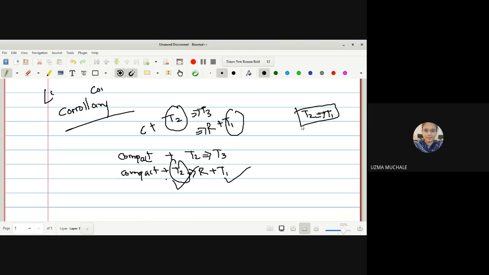In the next lecture we will prove every compact T2 space is normal and T4. Then we will go for some of the theorems related to them. Okay? Any doubt for this lecture?